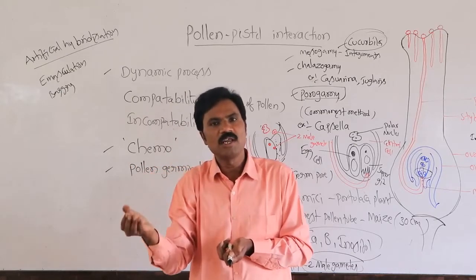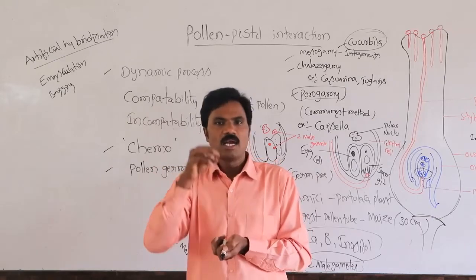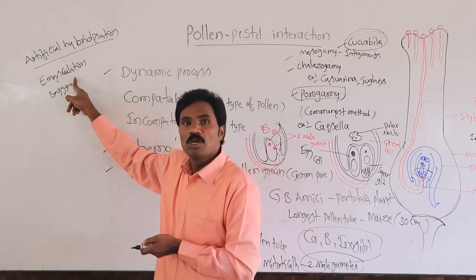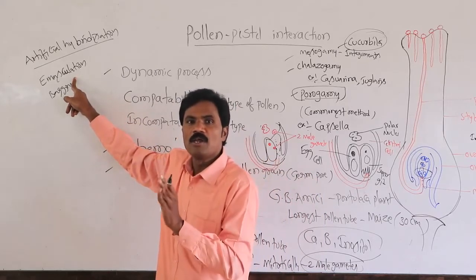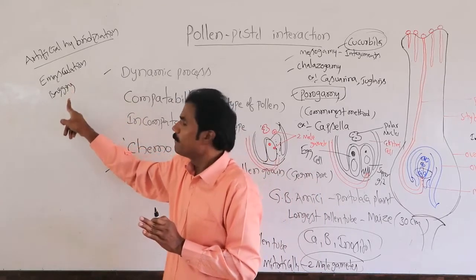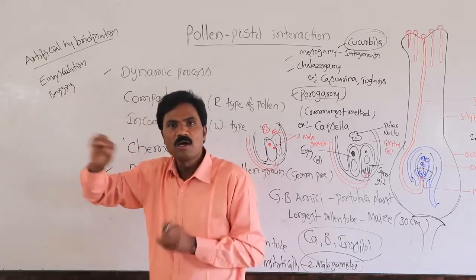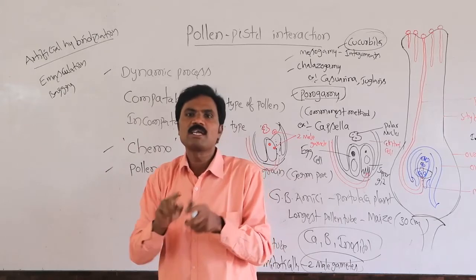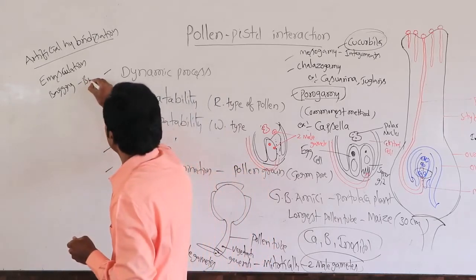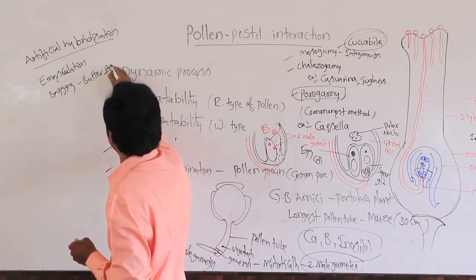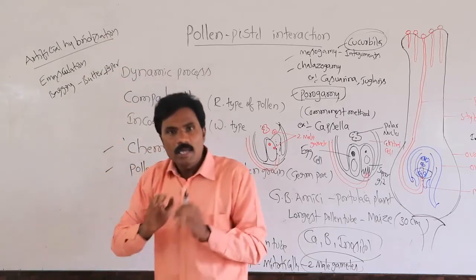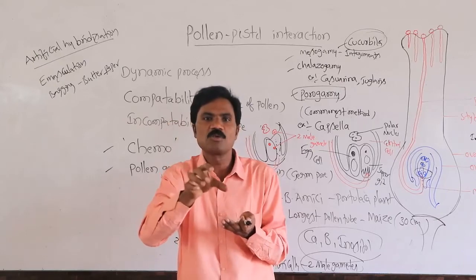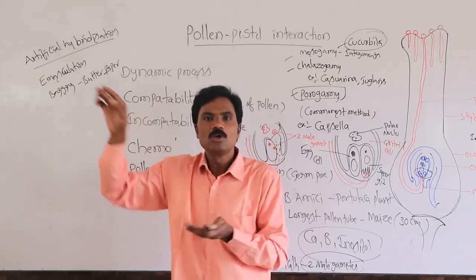Then compulsory cross pollination takes place. Then, voluntarily, after emasculation, which means removal of anthers during the bud stage. Then bagging means the stigma is covered with butter paper. It must be covered. Then whenever required, it is opened and dusted with the pollen grains.